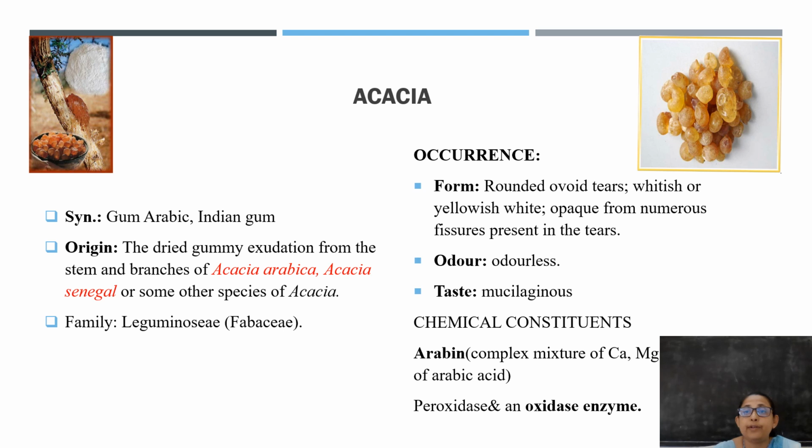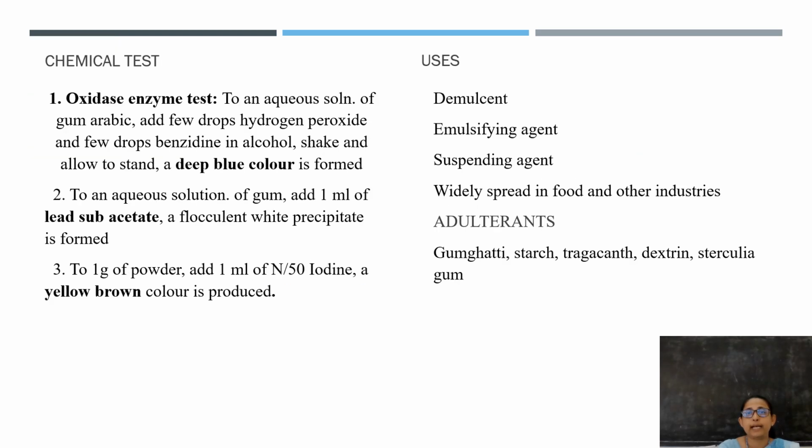the gum oozes out from the tree, and it occurs in the form of round tears, which usually appear whitish or yellowish in nature. They are usually odorless, and the taste is mucilaginous. Coming to the chemical constituents, it is mainly composed of two important constituents. One is a compound, namely arabin, which is a complex mixture of calcium, magnesium and potassium salts of arabic acid. It also shows the presence of two enzymes, that is the peroxidase enzyme and the oxidase enzyme.